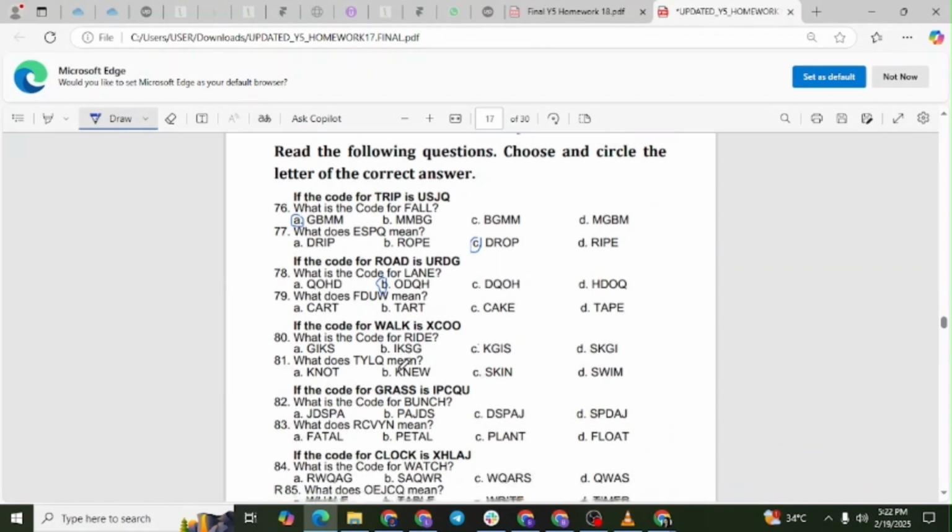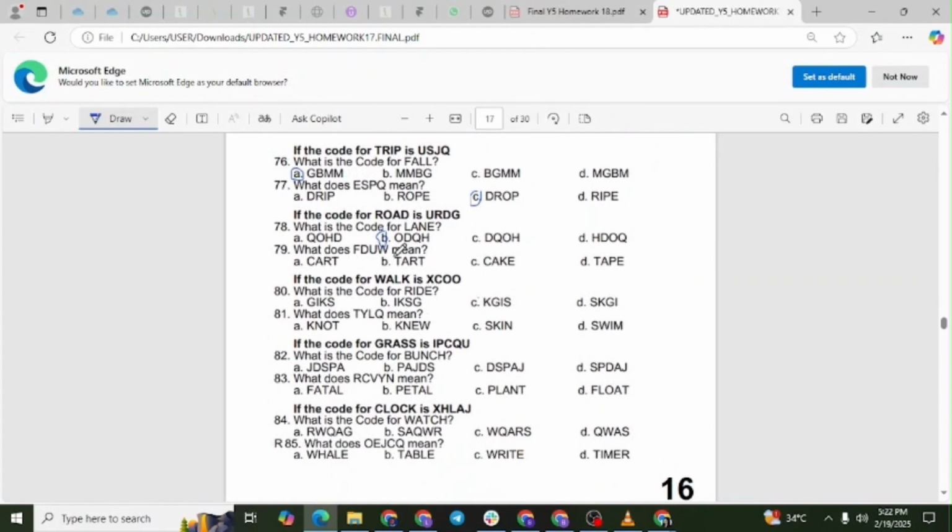Question 79. What does FDUW mean? Since the rule used in the previous example was shifting each letter forward by 3 places, we now reverse the rule by moving each letter backward by 3 places. The letter F moves back to the letter C. The letter D moves back to the letter A. The letter U moves back to the letter R. The letter W moves back to the letter T. The original word is cart. The correct answer is option A.